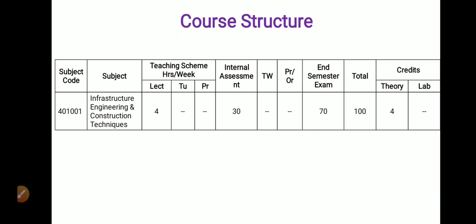The in-semester internal assessment is of 30 marks and the end semester exam is of 70 marks. There is no term work, practical or oral for this subject. Therefore, total marks for this subject is 100 and total credits are 4.